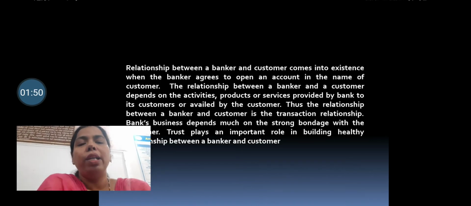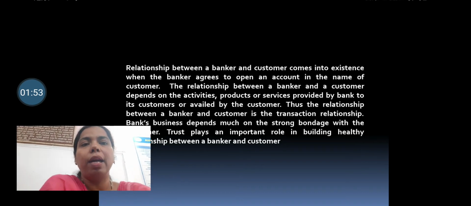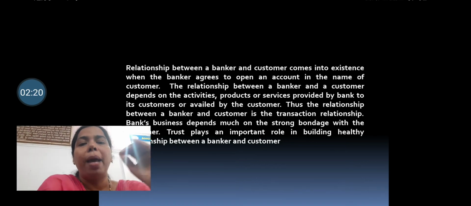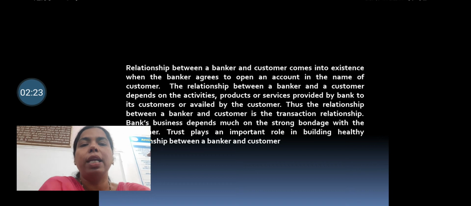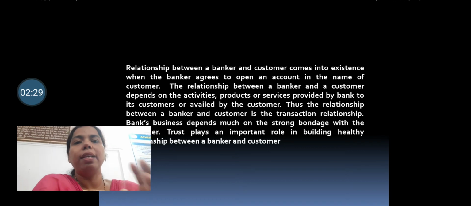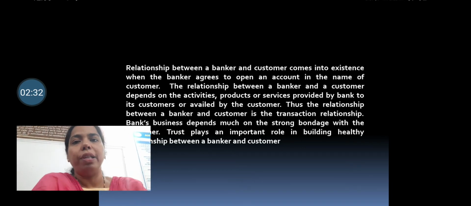Basically, the relationship of the banker and customer comes into existence when the banker agrees to open an account of the customer. This relationship depends on the activities, products or services which are provided by the banks and which the customers are availing from the banks. Thus this relationship between a banker and customer is the transaction relationship. For that, the bank charges commission, interest, certain fees. Rather than commission or interest, we will say the bank charges the fees and the customer has to pay the fees.